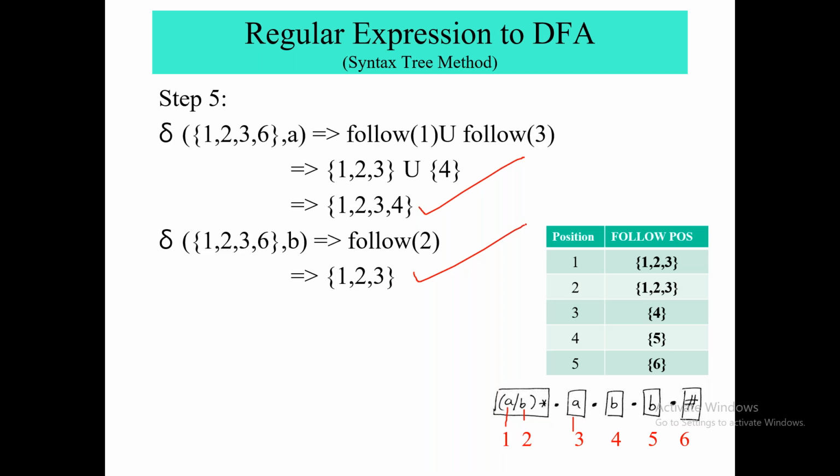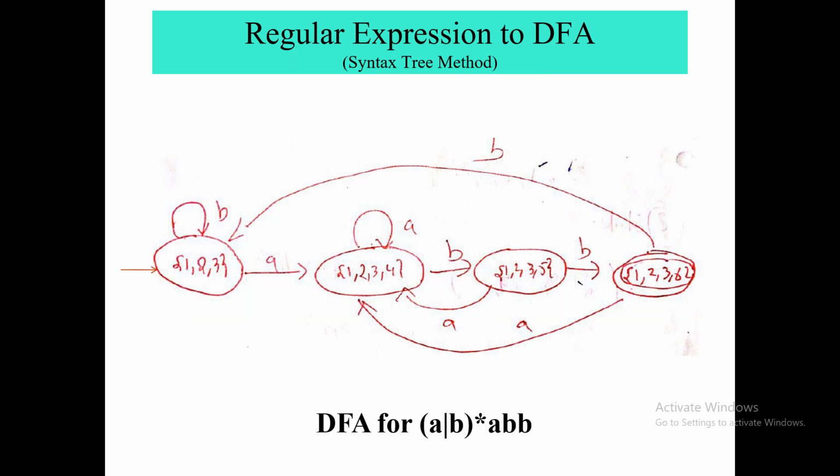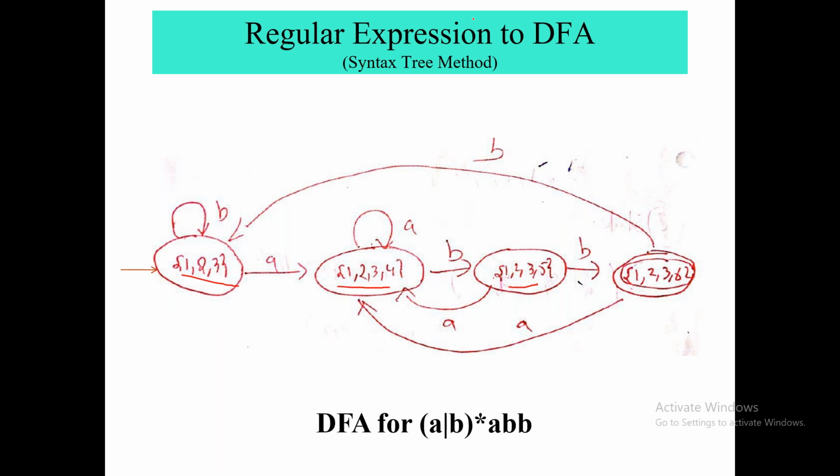So what you will do, you will form one table. You will write what you got from A, what you got from B, and then you are going to draw the DFA. So this is your answer. Now see, if you write 1, 2, 3, 1, 2, 3, 4, that would be okay. But if you write capital A, capital B, whatever name you have given, that would also be okay. Just do one thing: this will give A state, this will give B state, then you can simply place here A, B, C, D. Okay, this is your DFA.